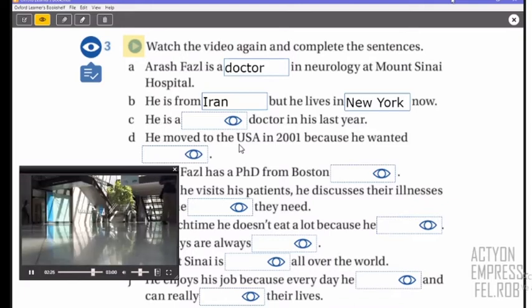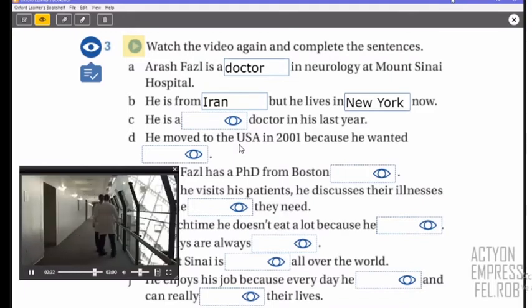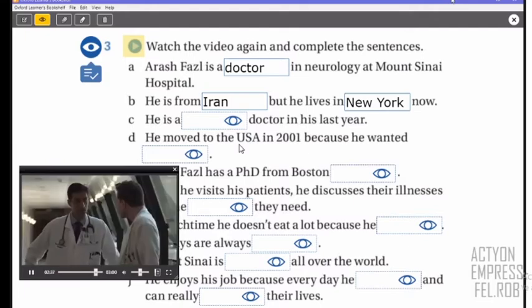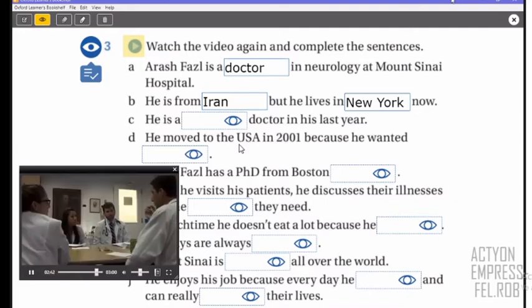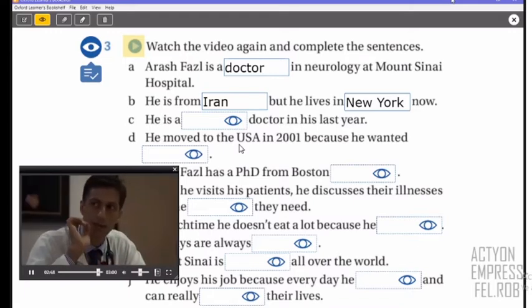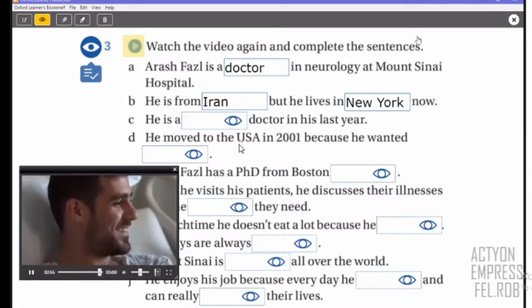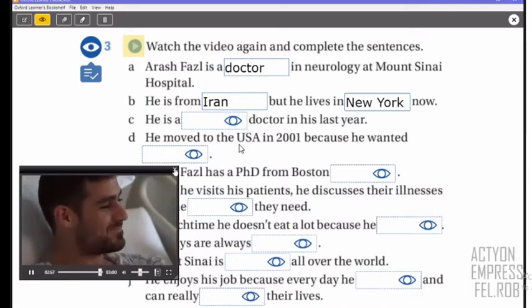Mount Sinai is an excellent hospital and is famous all over the world. For Dr. Faz, it's very different from hospitals in Iran, which were usually small and not very modern. But both in America and Iran, patients need the same help and care. Dr. Faz enjoys this part of his job. He works hard, but every day he helps people and can really change their lives for the better.